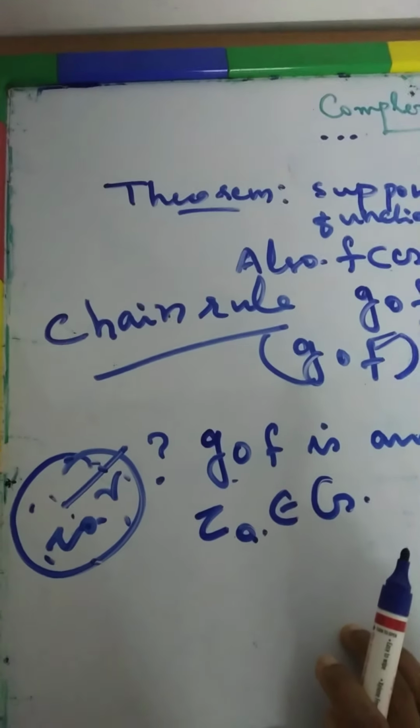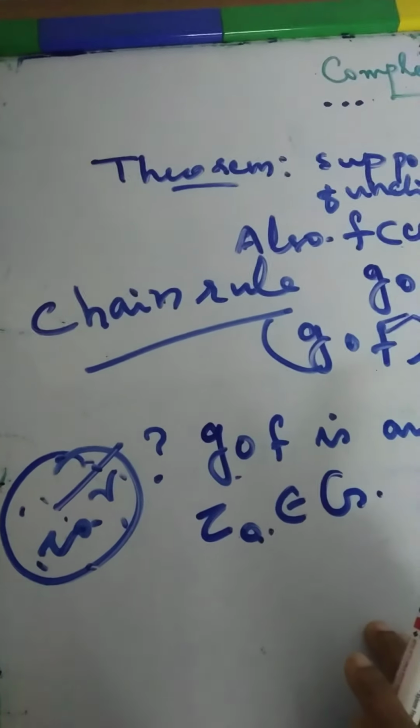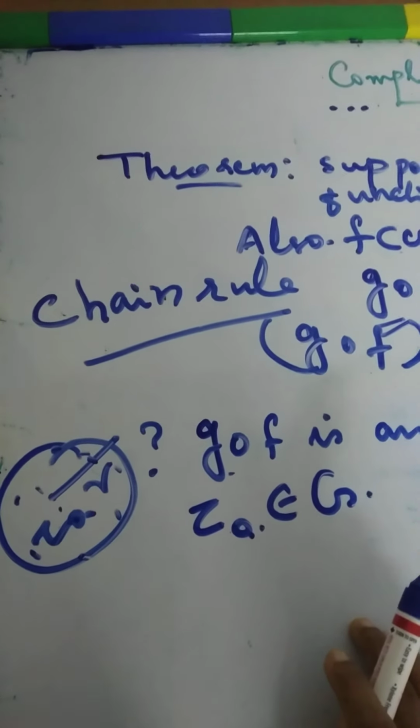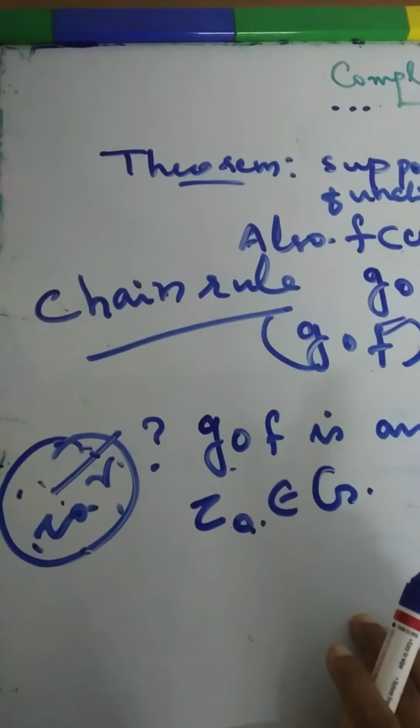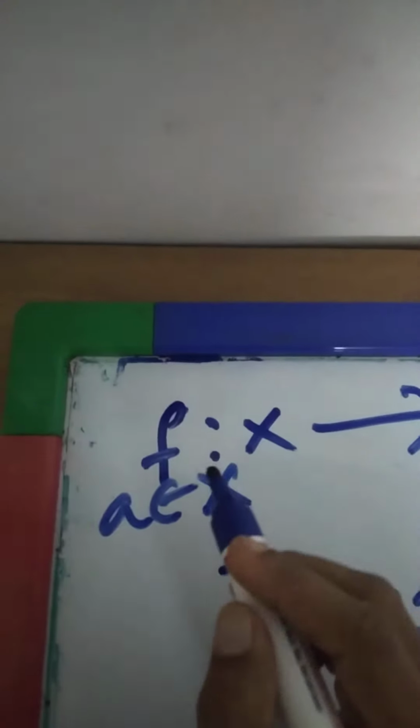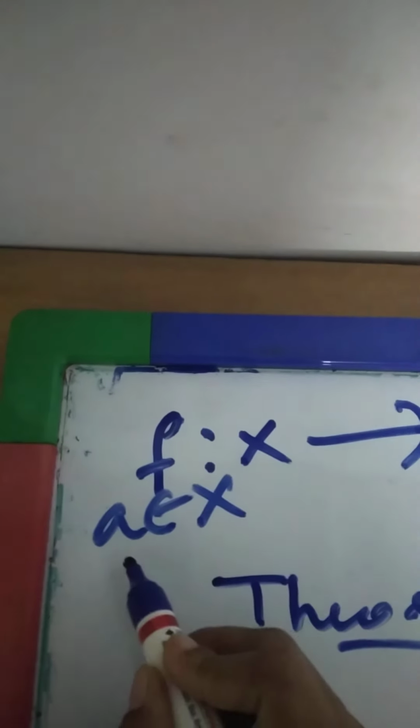To prove this, how can we define the derivative of a function f? In my previous video I explained this. Suppose f is a function from some X to C and a belongs to X, an open set.